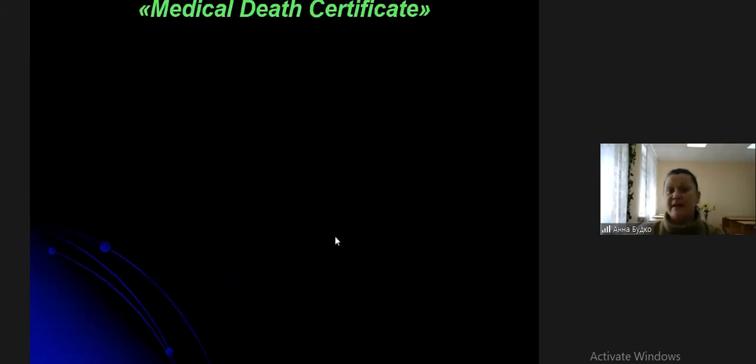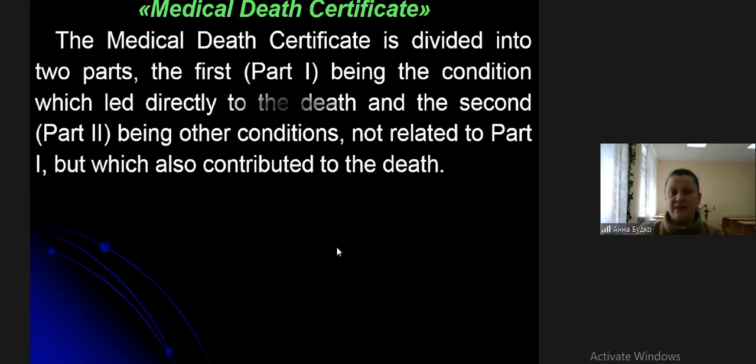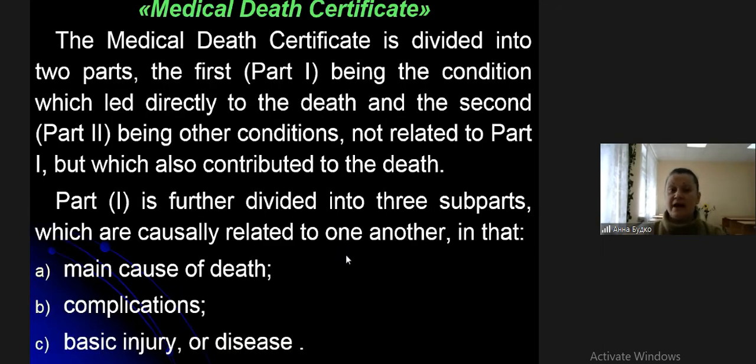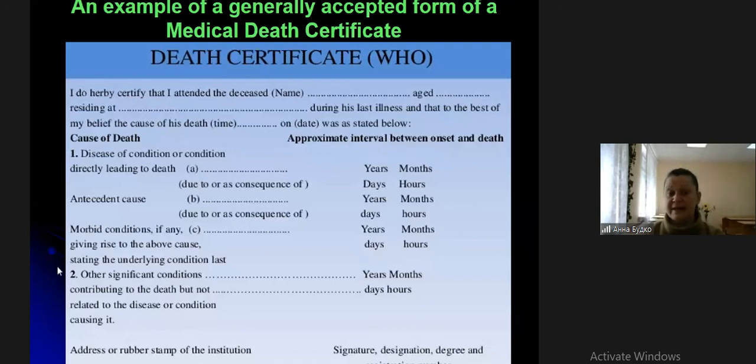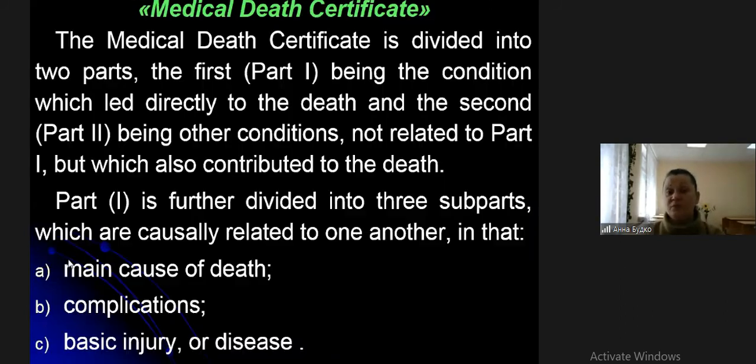So next, medical death certificate. As in Ukraine, as in your country and other countries, it is formed by a forensic medical expert and by different doctors, in most cases family doctors, if a patient died due to chronic, difficult pathology with a long period. So look, in this document two parts are present, first part and second part. In the first part are the subparts A, B, and C.